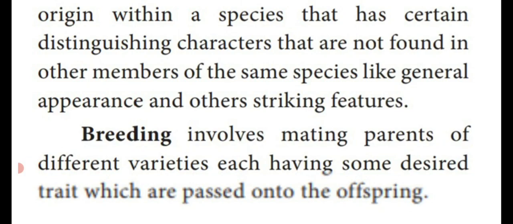What is breeding? Breeding involves mating. Mating means crossing or joining parents of different varieties. One parent is male, another is female, with different characters, each having some desired trait. Trait means character, which is passed, that means transferred, to the next generation or offspring. This is called breeding.